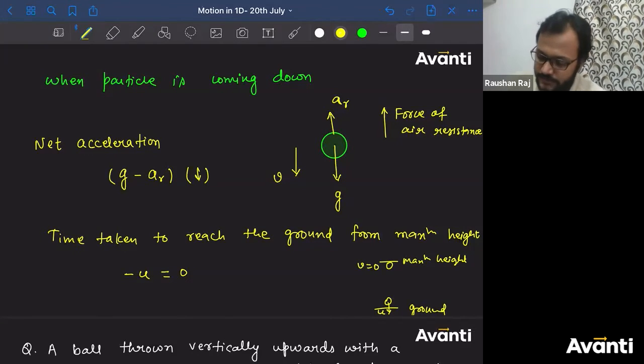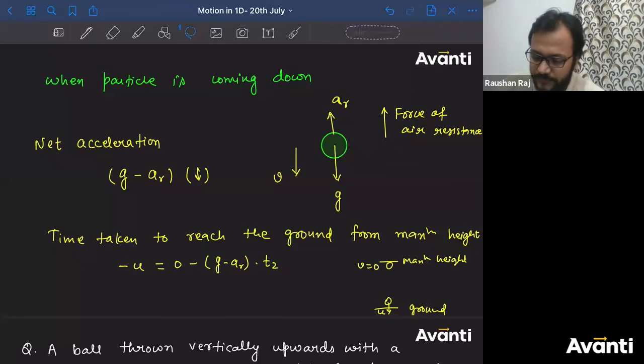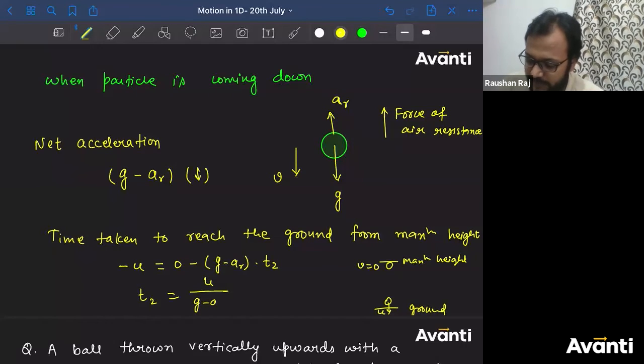All right. Now what is the acceleration here? It is G minus AR. Let us say the time taken is T2. How will you get the value of T2 here? So T2 will be equal to U divided by G minus AR.